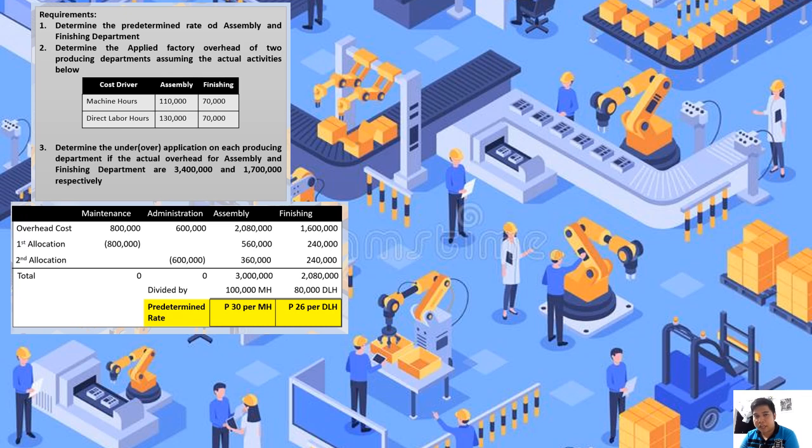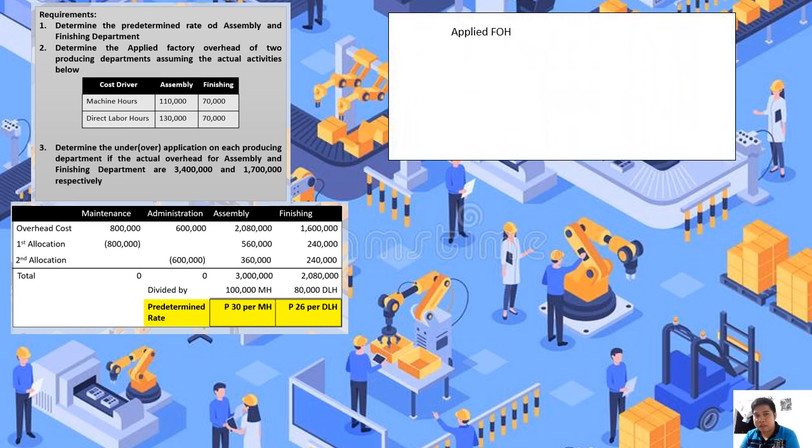So let's start with the assembly department. For the applied factory overhead under the assembly department, the appropriate cost driver is machine hours, di ba? So check nyo lang kung ilan yung actual machine hours na na-incur natin sa production. Based on our illustration, the total number of machine hours is 110,000.